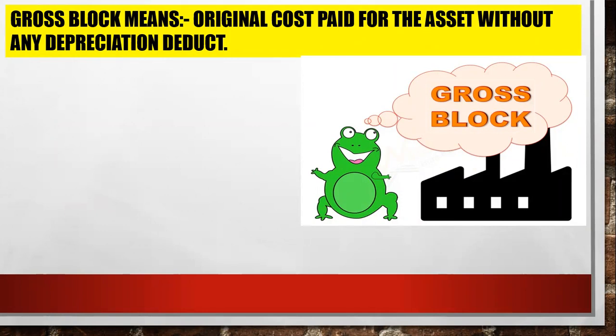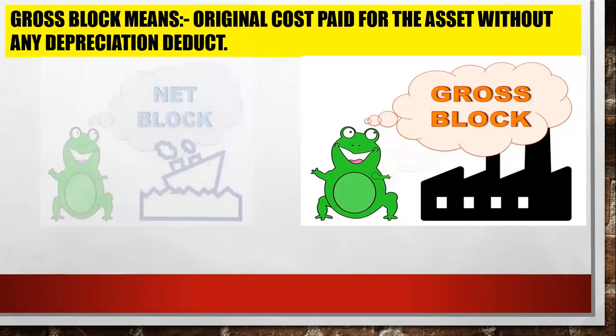Historical cost is the asset purchase price, and after that you can add the installation charges in that. Okay. Next is net block.